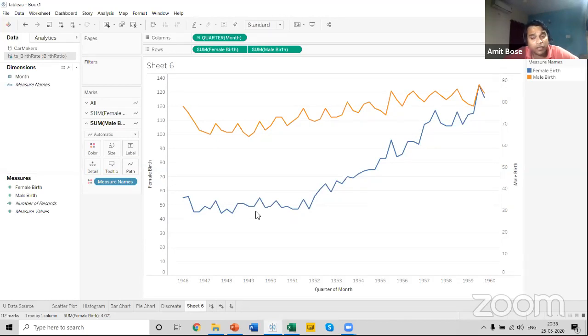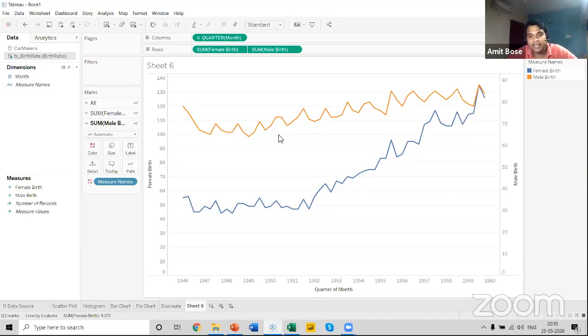Now, if you look carefully, both the axes, the female birth rate and the male birth rate, have different numbers for comparison. So both the axes are not the same. For 120 in female, we can see there's a different number available in the male axis. So both the axes are not synchronized.